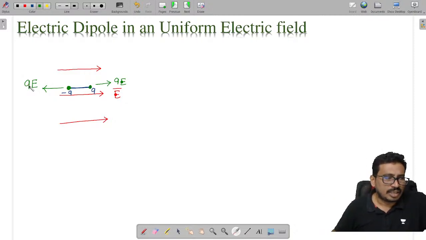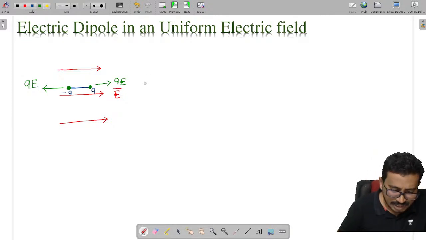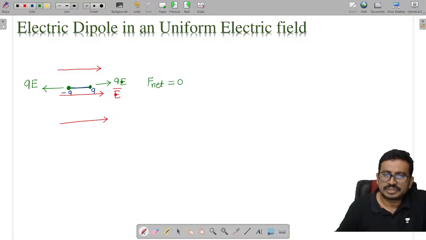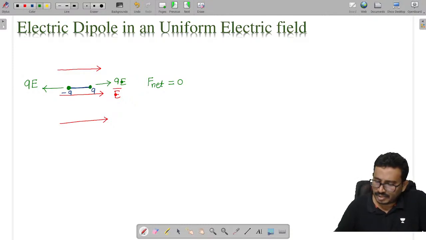As a result the forces will get cancelled, and these two forces act along the same line. If two forces are equal in magnitude and opposite in direction, they will cancel each other. So the net force acting on this system is 0. The net force acting on the dipole is how much, you tell me? 0.